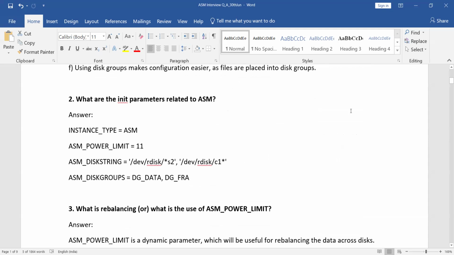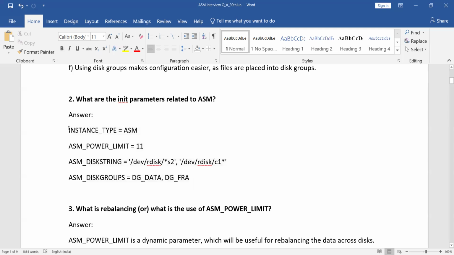The next question: what are all the init parameters related to ASM? Suppose you are going to use a non-ASM file system, there you have different parameters inside your init file. But in case you are using ASM, what are the different parameters we are going to use?